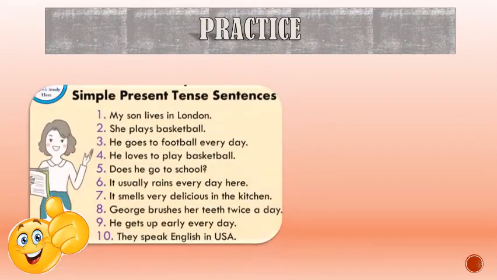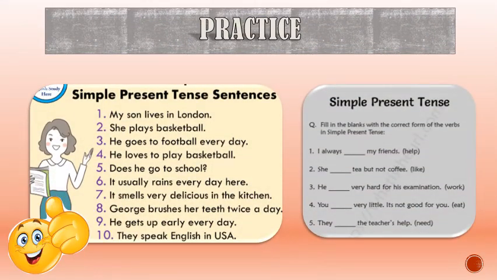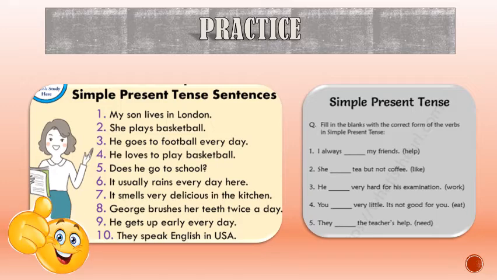Now practice time. Number 1. My son, singular, lives in London. My son is singular, that's why s with the verb lives.